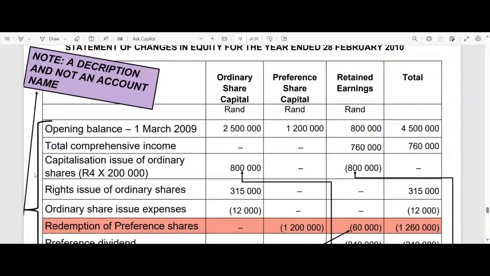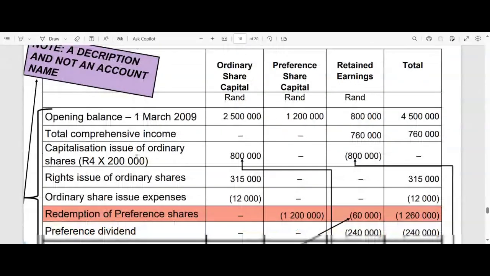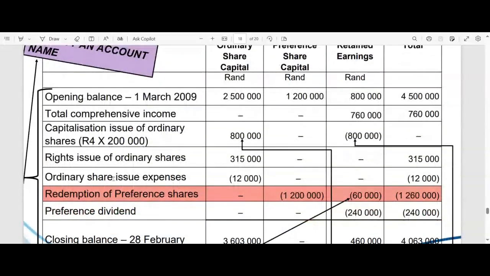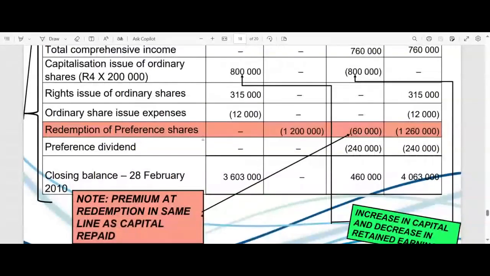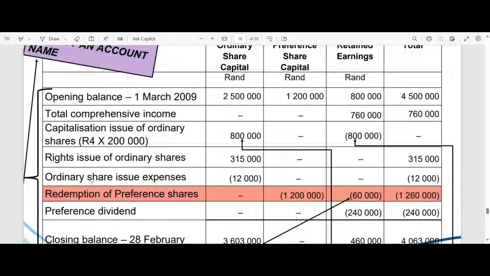This is a description of what happened. In other words, we made a capitalization issue. We made a rights issue. We have ordinary share issue expenses that was incurred and that is now being set off against ordinary share capital account, right? And so on. So these are the descriptions of what happened, the way that we are going to describe in our statement of changes in equity to the users of the statement what happened to the equity, right?